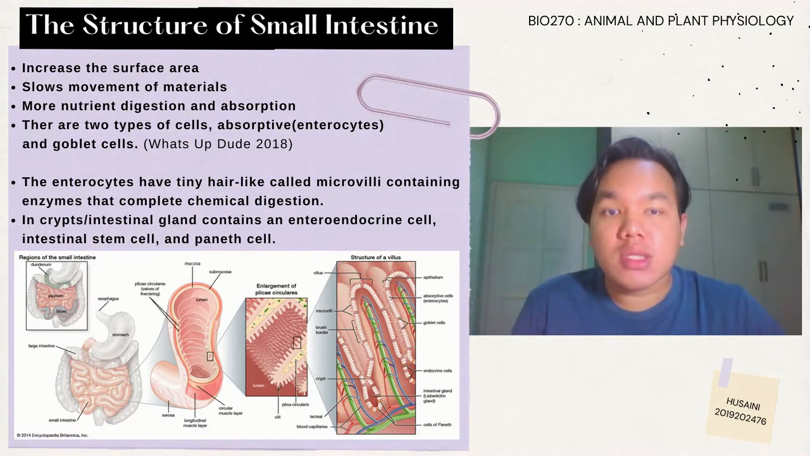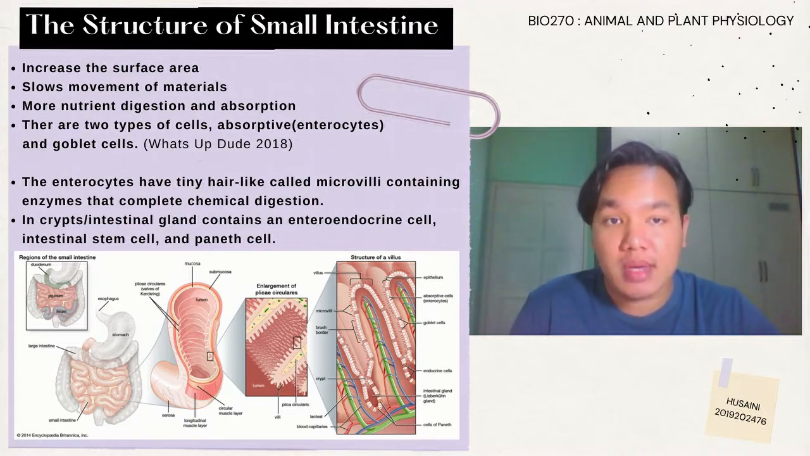The wall of the small intestine is composed of a mucosa, a submucosa, a layer of circular muscle, a layer of longitudinal muscle, and a serosa. The mucosa and submucosa both have internal circular folds.